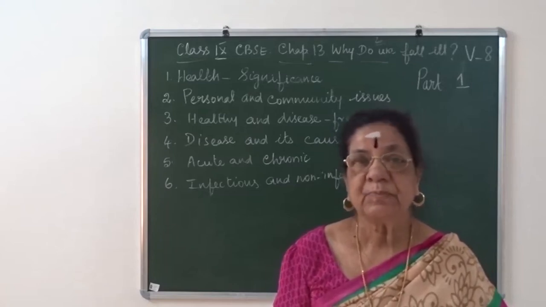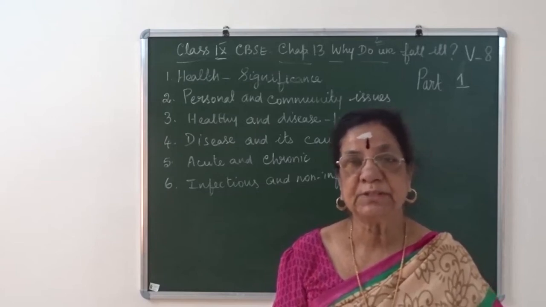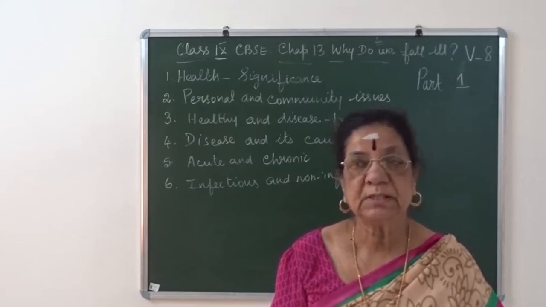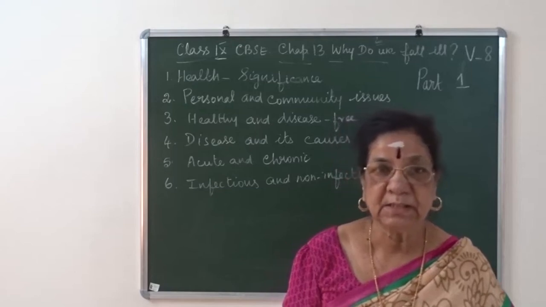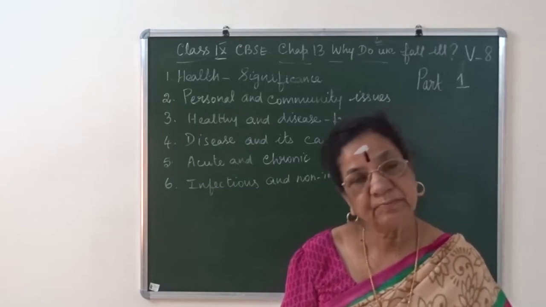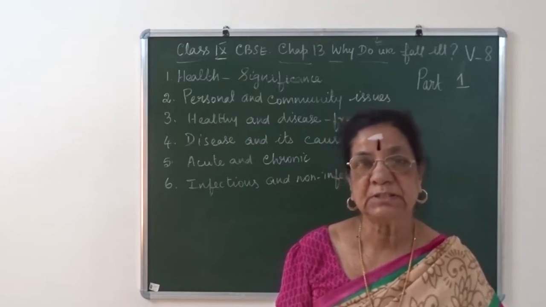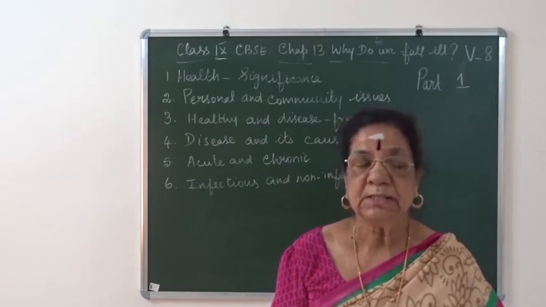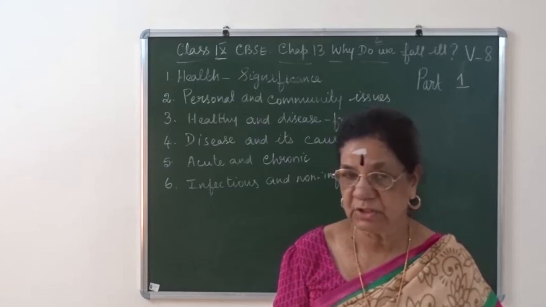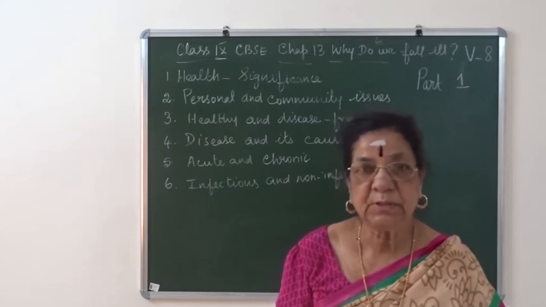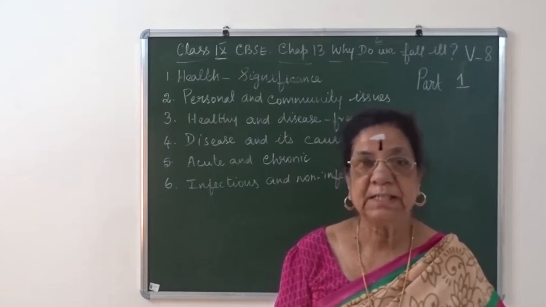And sometimes it is due to malnutrition, when children are not taking a balanced diet. Plus undernutrition. Undernutrition is when children are not able to have a balanced diet.